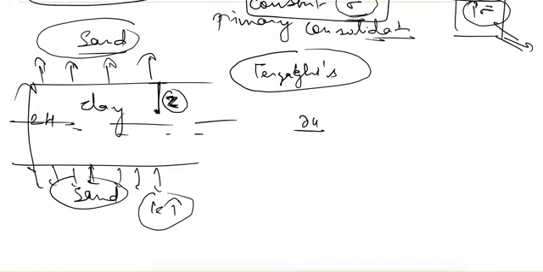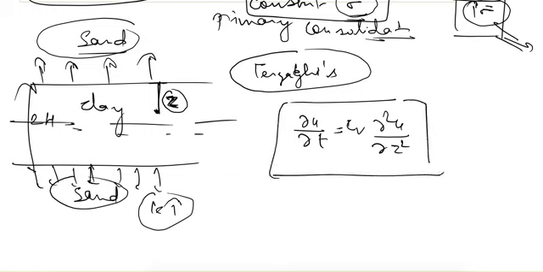So he gave this equation, the relationship that we want, it is given as this. We wanted a relationship which relates pore water pressure, time, and pore water pressure at any depth z. This is the excess pore water pressure, and this is the pore water pressure at any time.